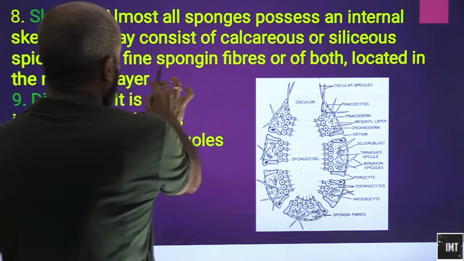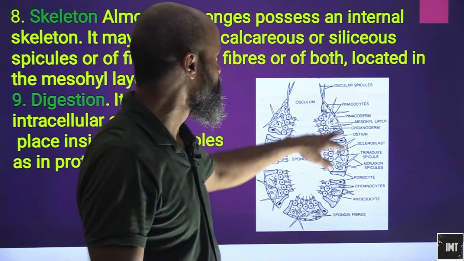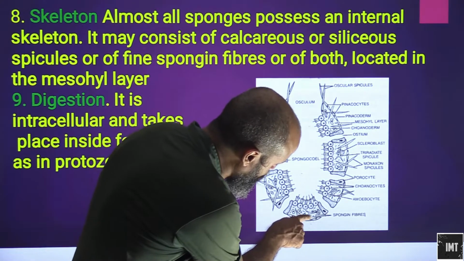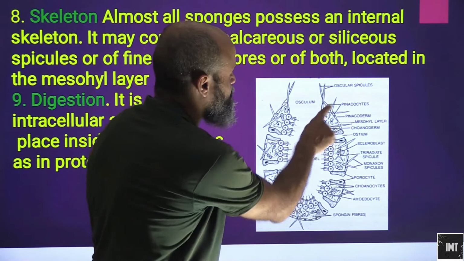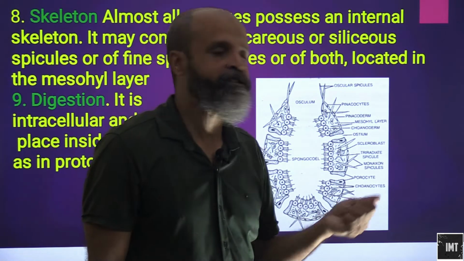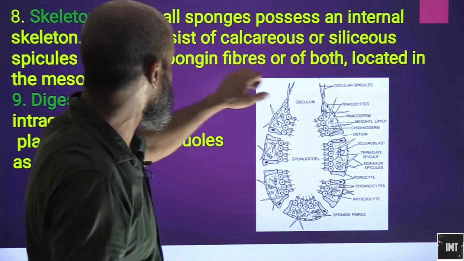Siliceous spicules, or of fine spongin fibers, or of both. So there might be spongin fibers, there might be spicules as well. These are the spongin fibers, and these are the spicules. They might be calcareous, or they might be siliceous. So they might be made up of calcium, or they might be made up of silicon.